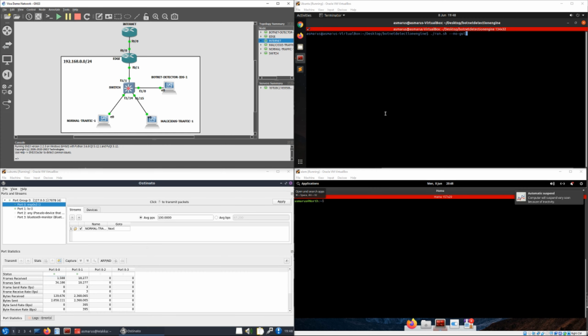So this brings us to the demonstration of the product. We can see in the top left hand corner we've got a virtual network running, which is similar to the diagram shown before. In the bottom left hand side we've got a network traffic machine. On the bottom right we've got a malicious traffic machine, and the top right is the botnet detector intrusion detection system, which is running the detector and user interface as well.